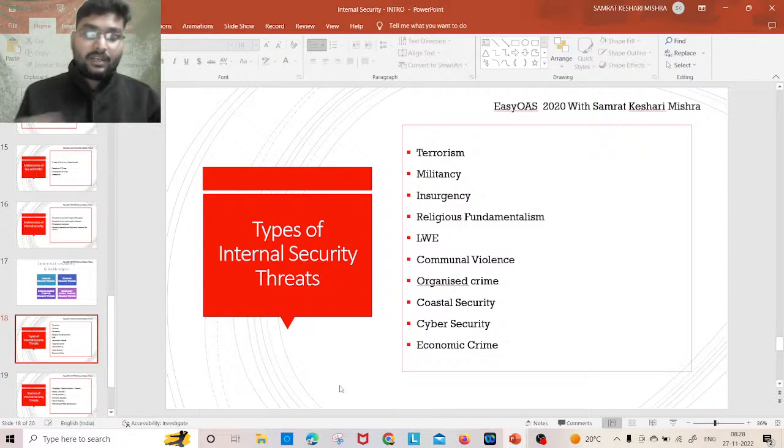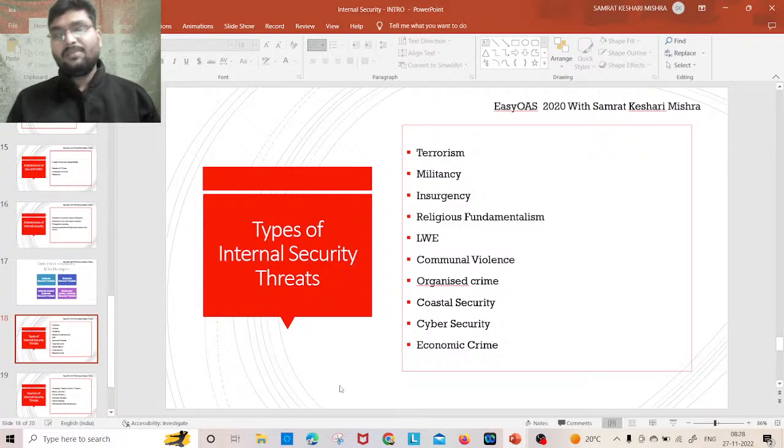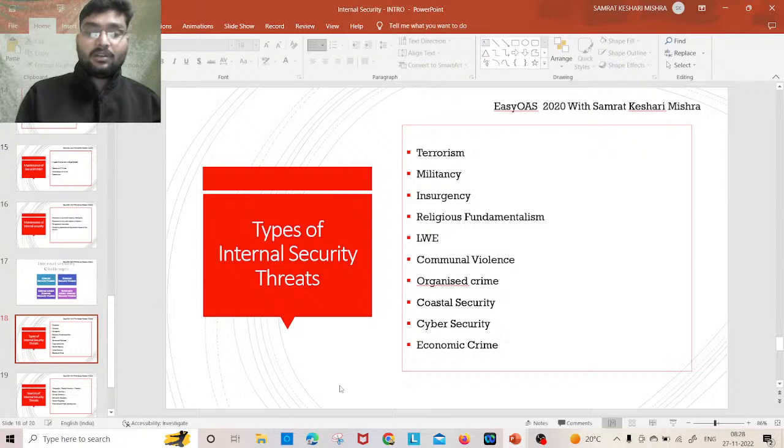ताको ए region को हमें red corridor बोली कहूचे. Then the next one is communal violence. Communal violence कौन? Now when the violence started between two community because of any cause, ताको हमें communal violence बोली कहूचे. But that later on that takes a communal color. So it communal riots मध्य create ही पारे. Maybe because of the conflict between the migrants and the locals. ताको हमें communal violence कहूचे.